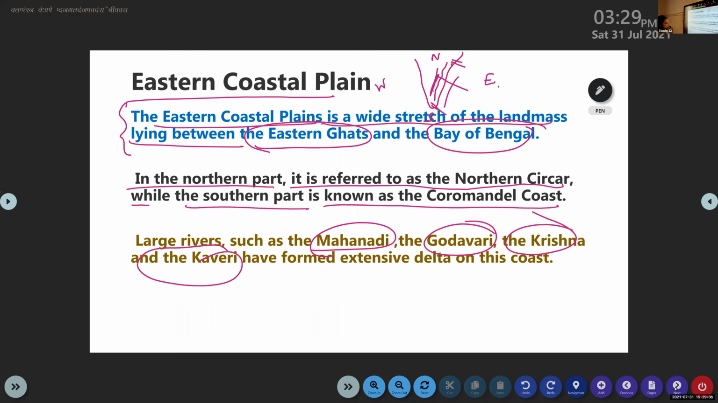Then the major rivers of this area are Mahanadi, Godavari, Krishna and Kaveri. These are the important rivers of this area.